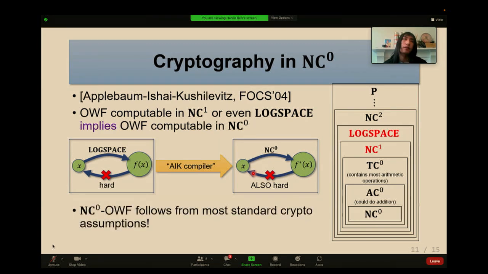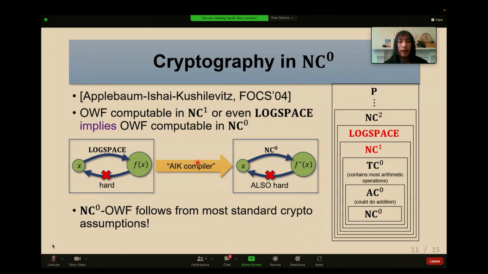So a corollary of this result is that NC0 one-way functions follow from most standard crypto assumptions. For example, discrete log. If you assume discrete log is hard, then you get a one-way function whose computation is just like picking some field elements and doing some exponentiation. This can be done in NC1. So you get one-way functions computable in NC1.